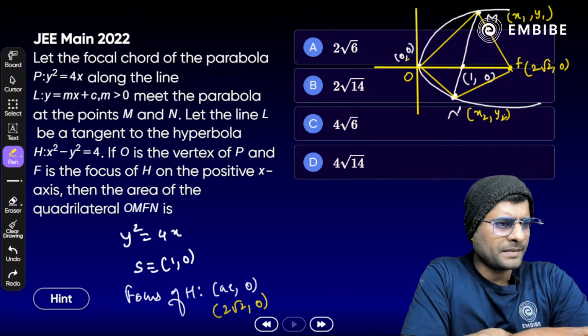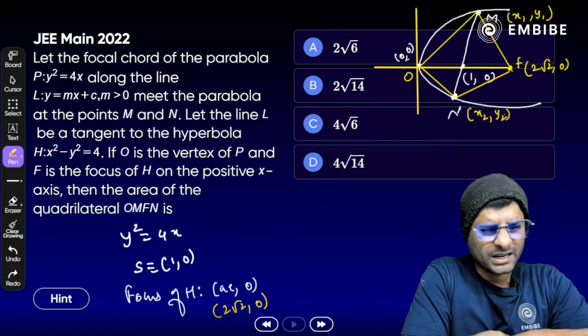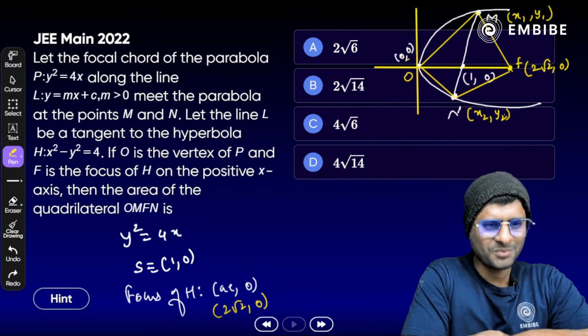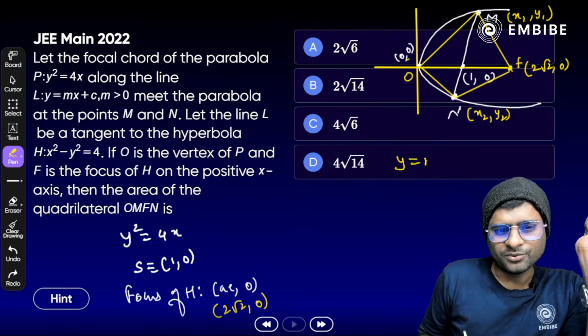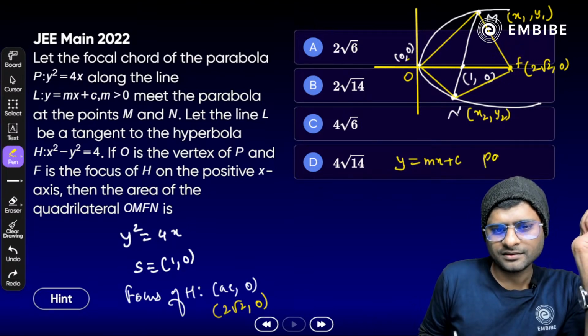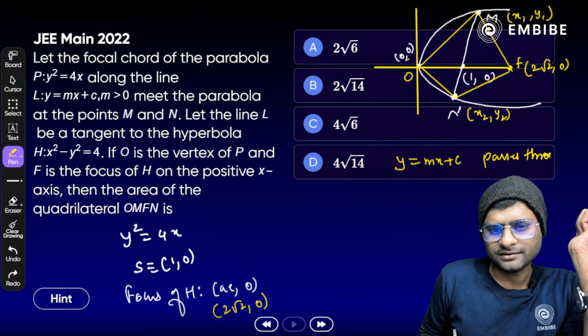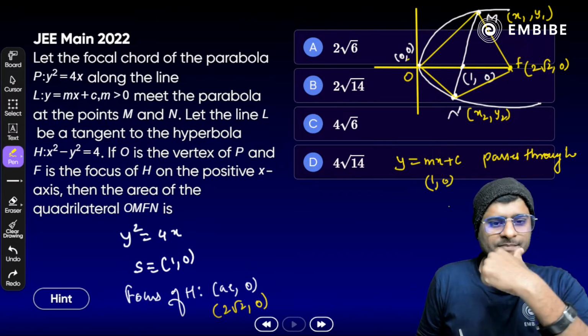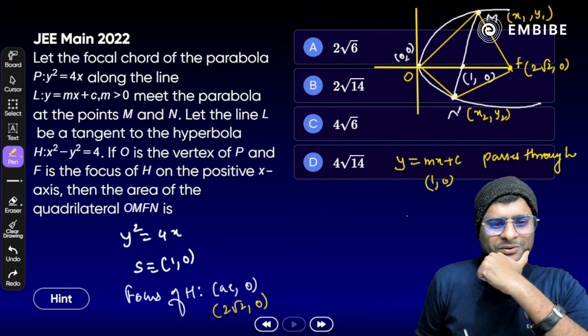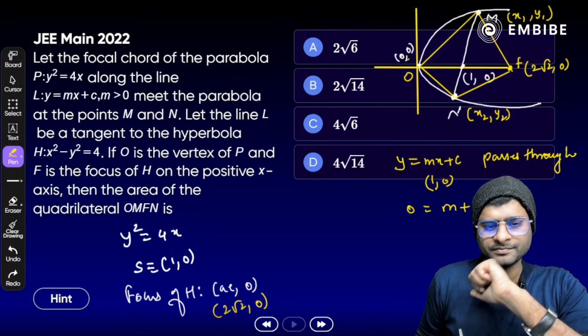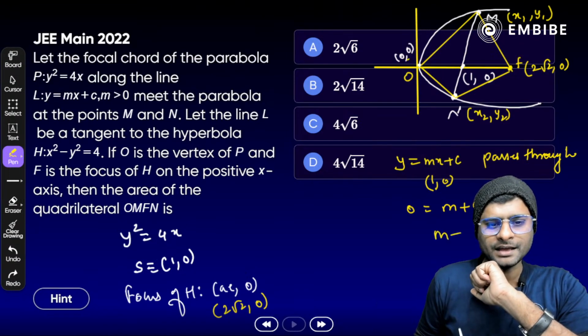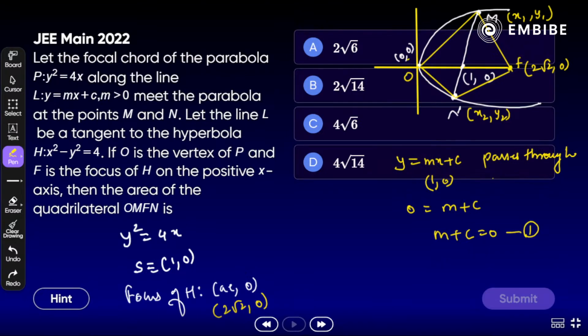Let us pay attention to y equal to mx plus c. It passes through which point? Any idea? 1 comma 0. Just substitute the value here, let the point satisfy it. What do we get here? 0 is equal to m plus c. Yes, so let's mark this: m plus c is equal to 0. That should be taken as equation number 1. Clear?